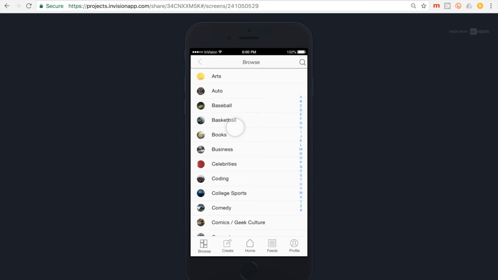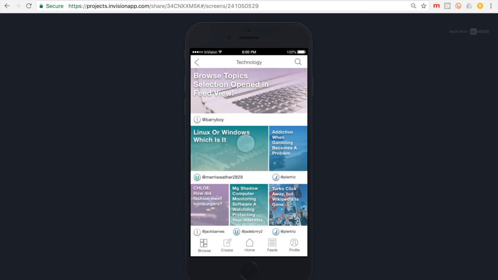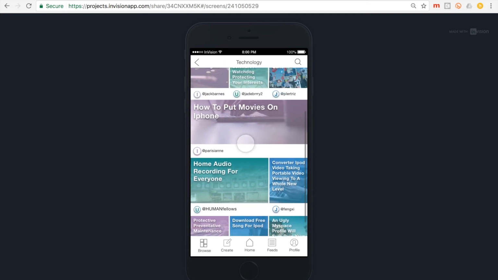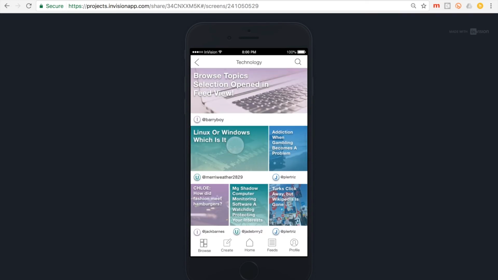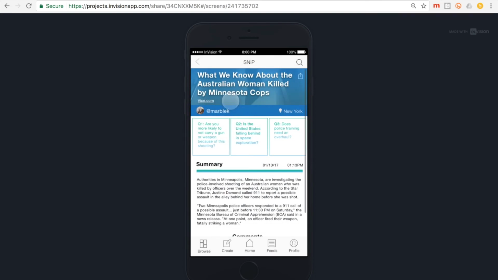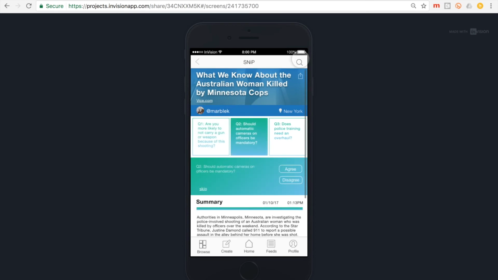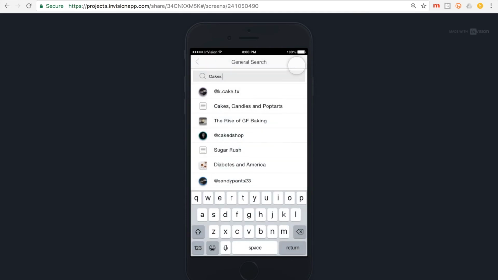When I select a topic, a feed is generated with snips that match that topic and is not affected by my customizations. This is a little bit like looking at a section of a newspaper. If I search for topics, all results return as one of three things: a snip, a user profile, or a custom feed.